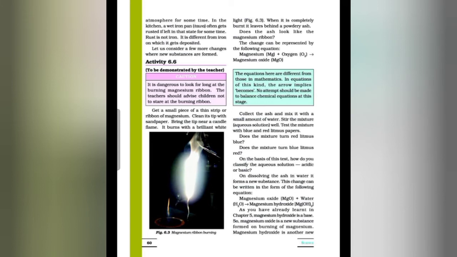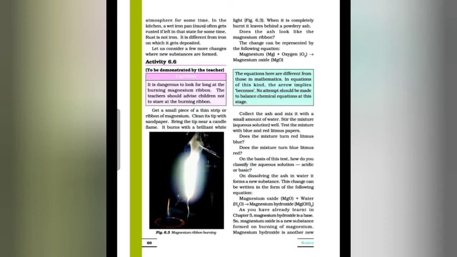On dissolving the ash in water, it forms a new substance. This change can be written in the form of the following equation: magnesium oxide plus water, that is H2O, and the product formed here is magnesium hydroxide. That means magnesium oxide and water react together and magnesium hydroxide is forming. As you have already learned in chapter 5, magnesium hydroxide is a base.